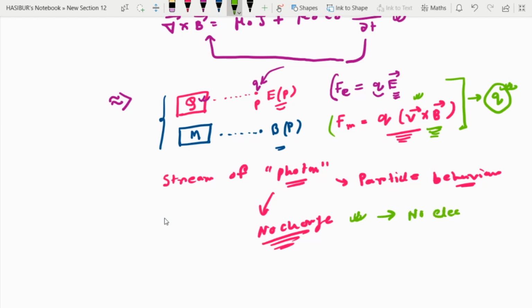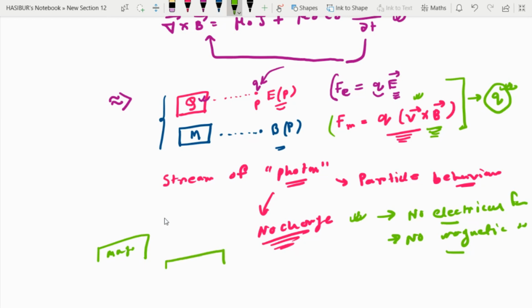No electric force, no magnetic force. So whatever the source of electric field or magnetic field, the photon will not experience any force. That's why, suppose you take a bar magnet.